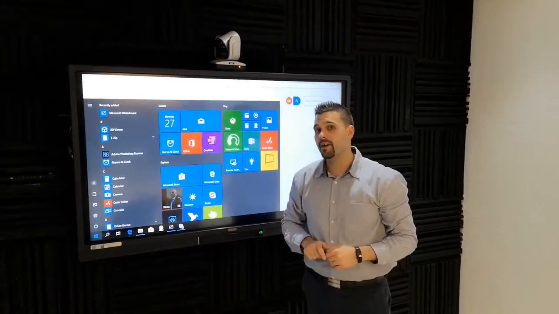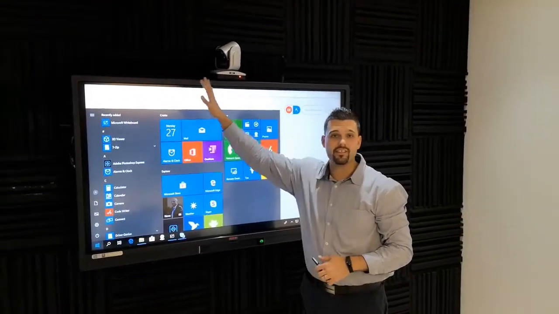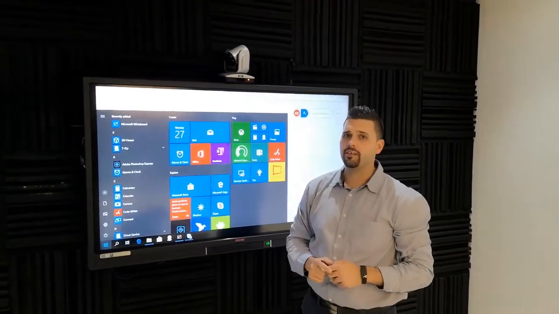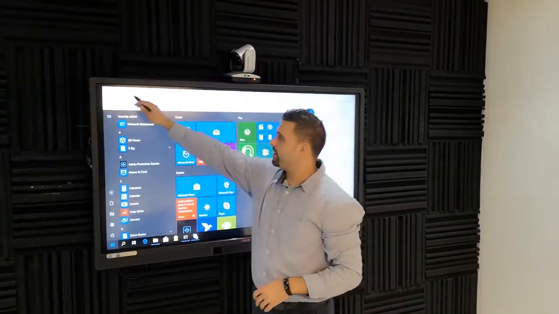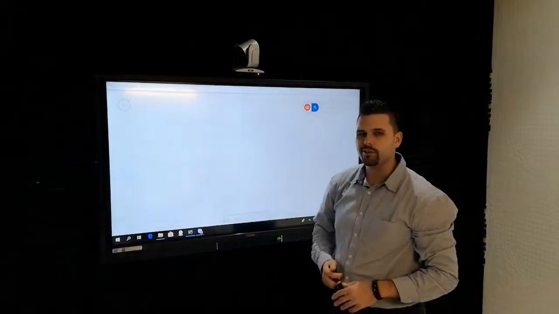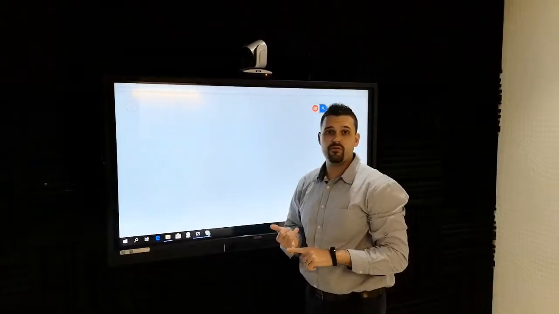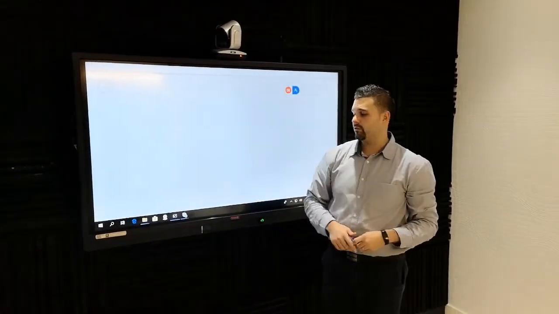Did you know you had a Microsoft Whiteboard for your touchscreens and interactive whiteboards for free? You just need a Hotmail or Outlook account. You go to your store, you look for Microsoft Whiteboard, you download it, and what do you get? You've got an infinite whiteboard or canvas to leverage for interactions or presentations. You do not need any additional software or drivers.